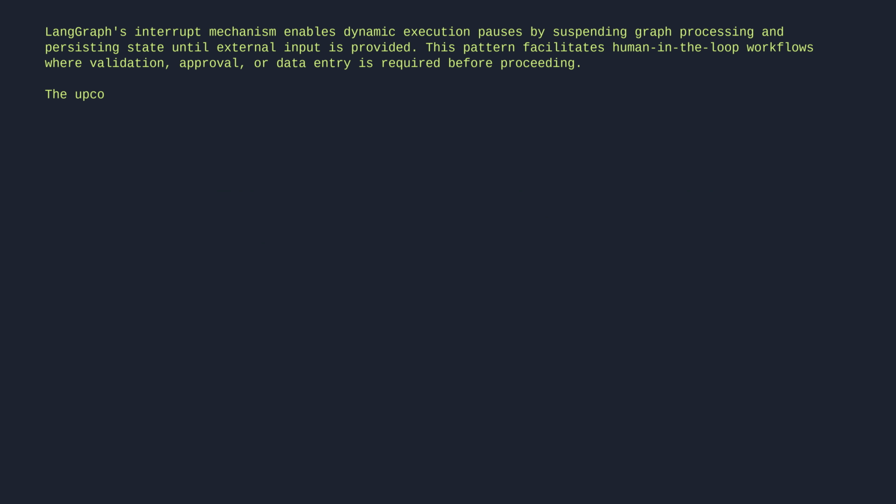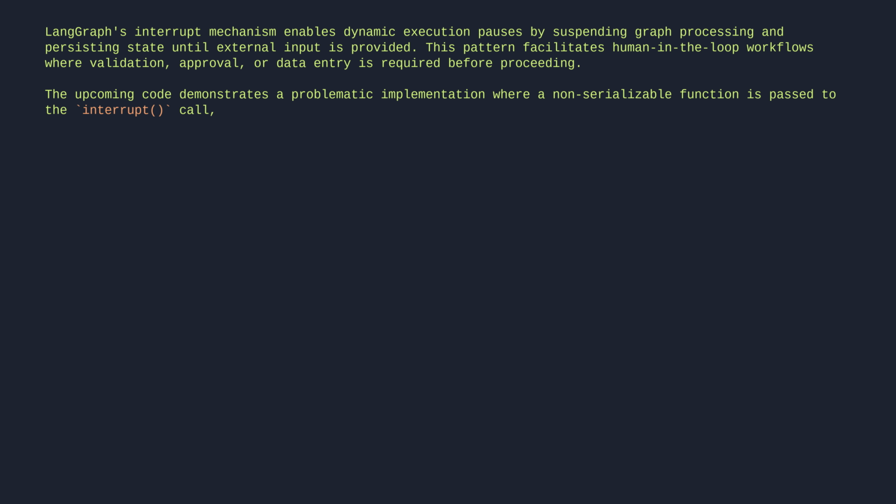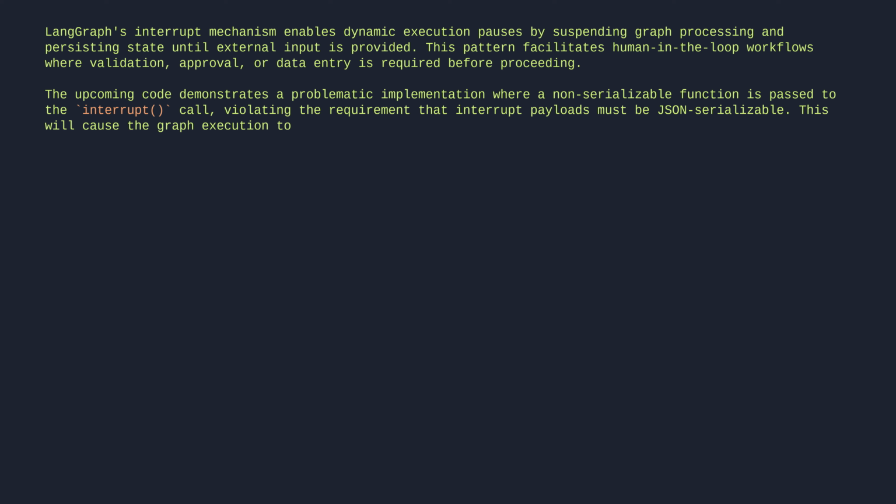The upcoming code demonstrates a problematic implementation where a non-serializable function is passed to the interrupt call, violating the requirement that interrupt payloads must be JSON-serializable. This will cause the graph execution to fail when attempting to persist the state, as the function object cannot be properly serialized by the checkpointer.